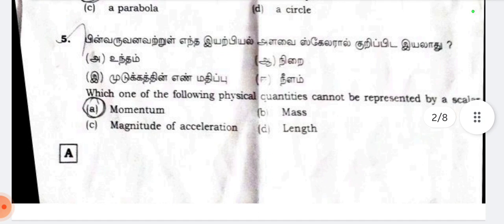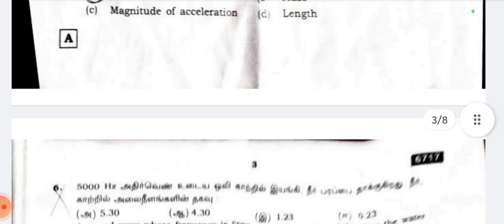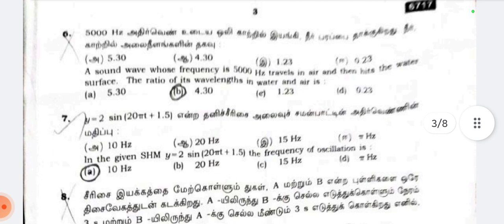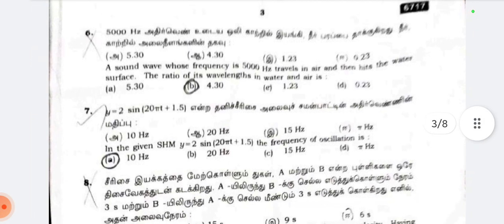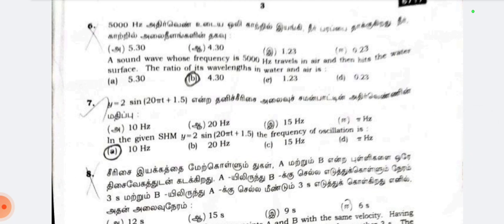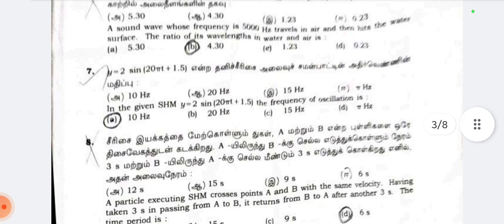Then fifth question, which one of the following physical quantities cannot be represented by a scalar? Option A, momentum. Sixth question, a sound wave whose frequency is 5000 Hz travels in air and then hits the water surface. The ratio of its wavelength in water and air is option B, 4.30.